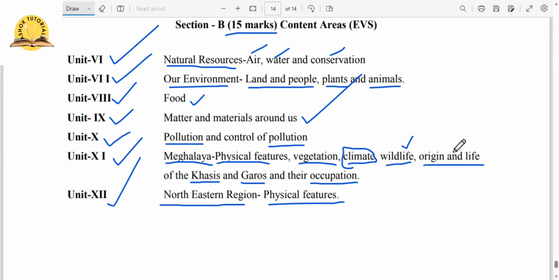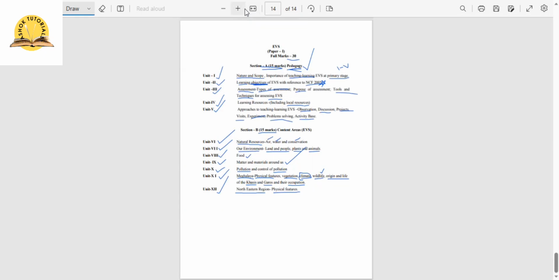So I know this EVS is going to be very scoring, and I'm sure all of you will score very good marks in this. Those who feel scared of other subjects like mathematics and language, you can take advantage of this particular EVS.